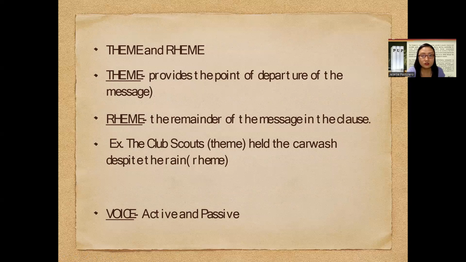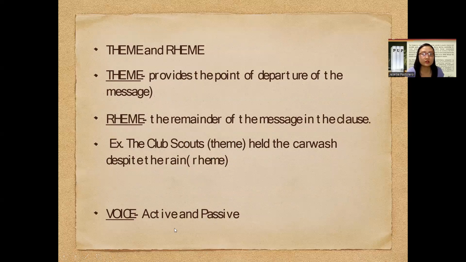The rheme connotes the predicative part, the remainder of the message in the clause. In our example, the Club Scouts, labeled as the theme, is also known as the subject of the sentence. On the other hand, the verb held and the rest of the sentence is considered the rheme, which in layman's terms we know as the predicative part.